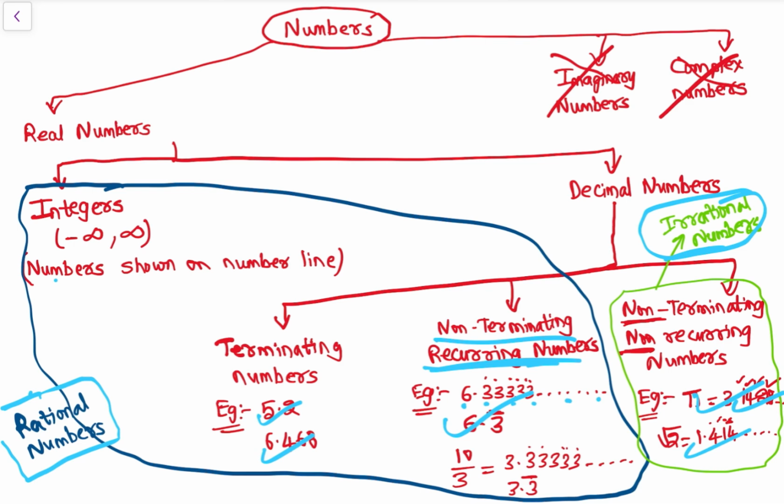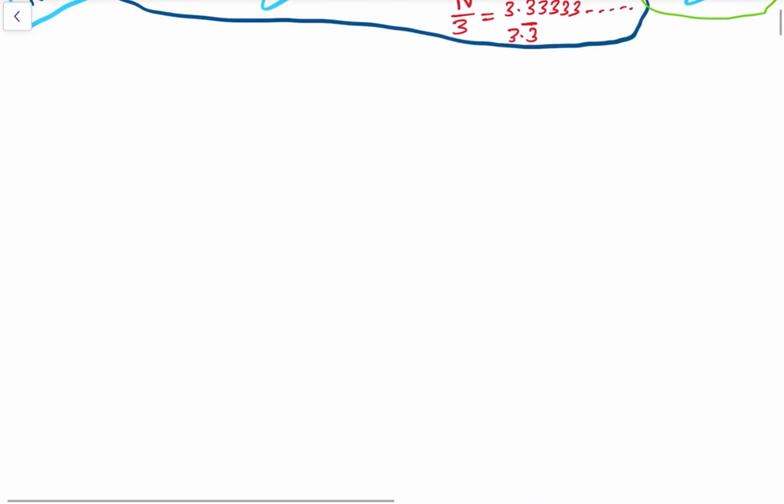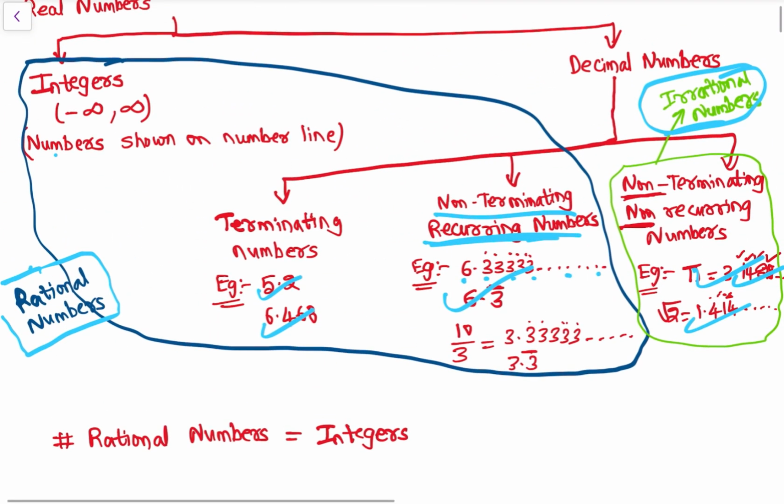Now let's understand each of these more clearly, right? So everything I am teaching, please note it down, so that you can revise it. So now first let's discuss rational numbers. So what are rational numbers? Nothing but integers. See, here we have discussed, right? Rational numbers are integers plus terminating decimal numbers plus non-terminating recurring numbers, right?